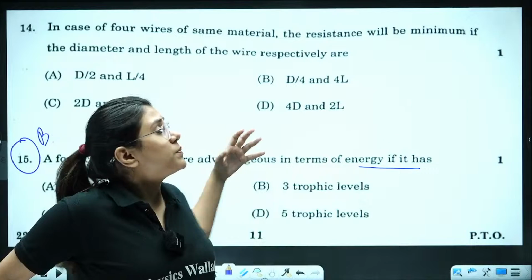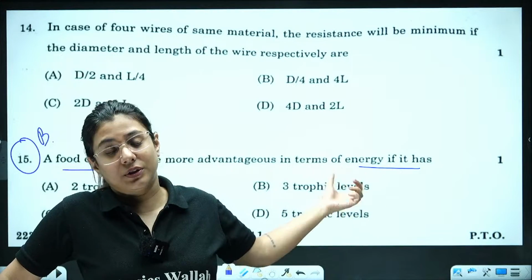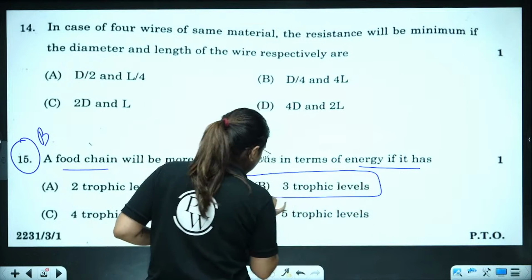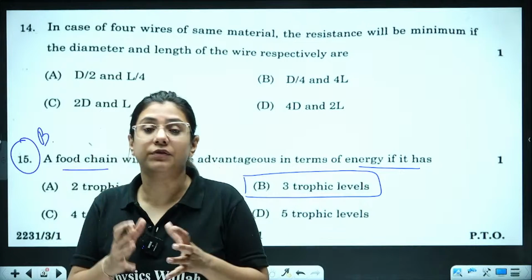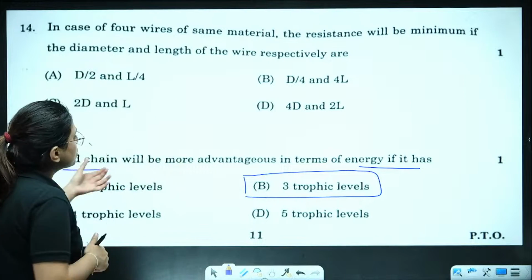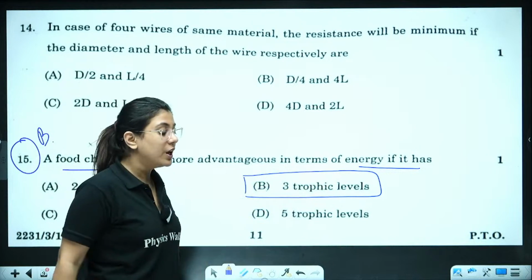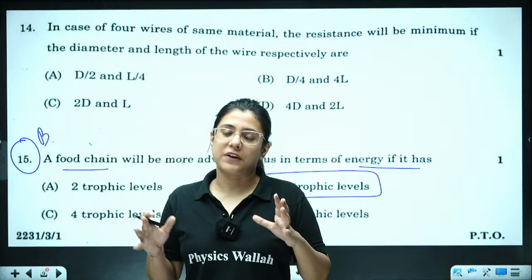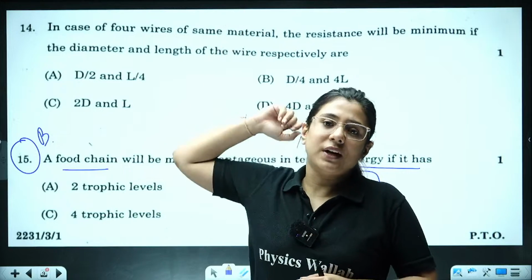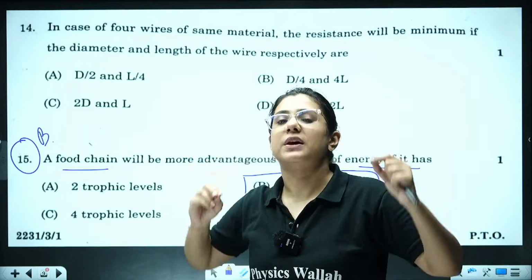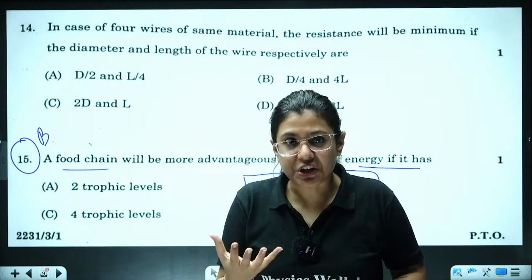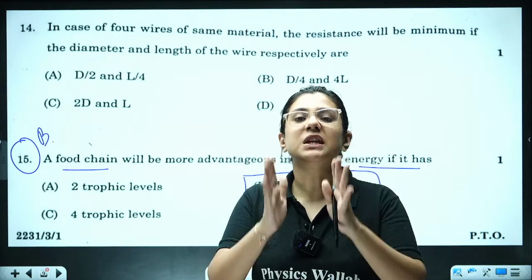Different biology teachers must have a different review on this question. Why am I saying this? My answer is option B, but I will wait for the final answer key revealed by CBSE. Why am I mentioning this? Because there is a certain doubt here. A food chain will be more advantageous in terms of energy. You understand that with 4 to 5 trophic levels, very less energy reaches the end. Reason being that the more the number of trophic levels, the energy to the last trophic level will be very less, right? So, it is advantageous to have minimum trophic levels.